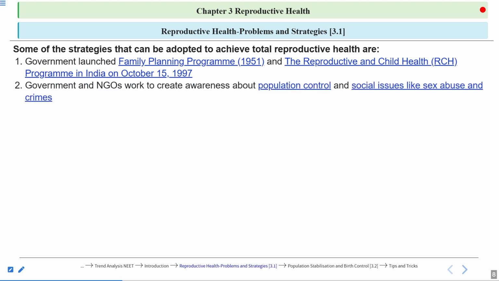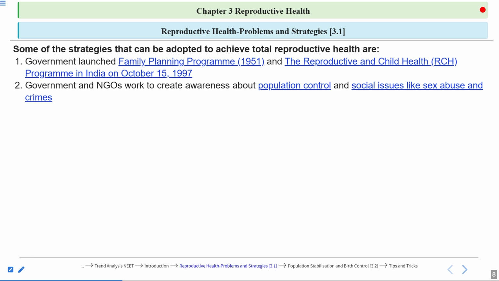Now, government and NGOs also work to create awareness about population control and social issues like sex abuse and the crimes. So first of all, the government has launched these initiatives like family planning and RCH, and the government as well as the non-governmental organizations are also creating awareness about population control, how the population can be controlled.